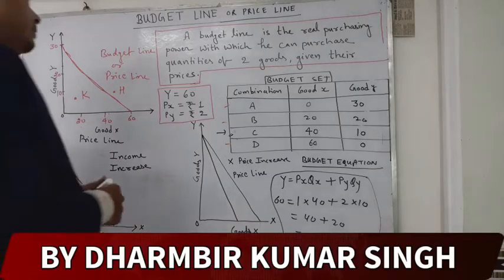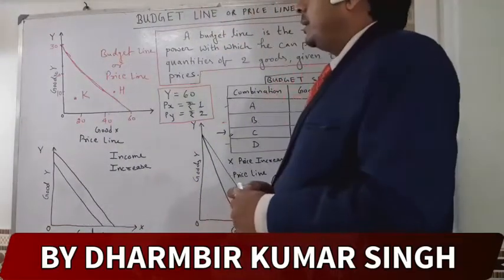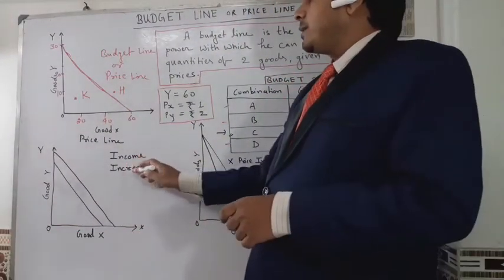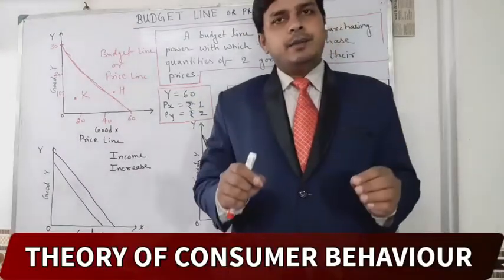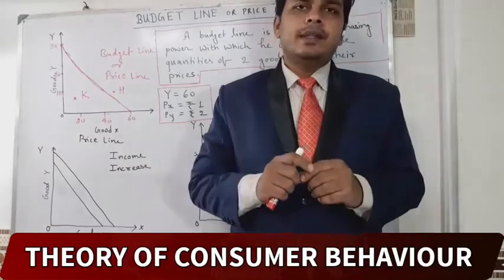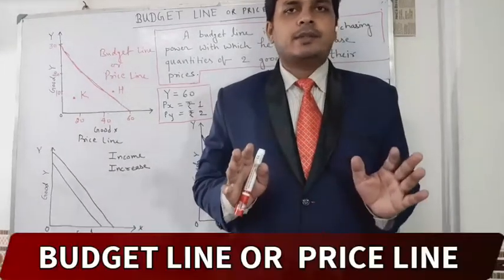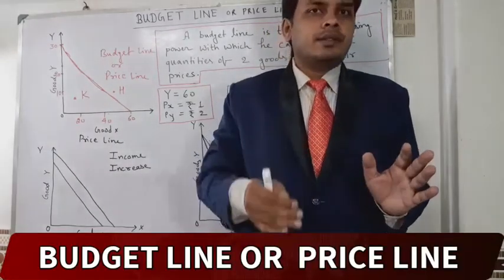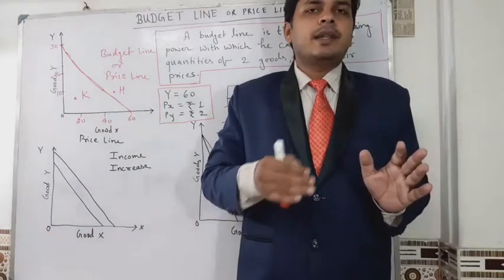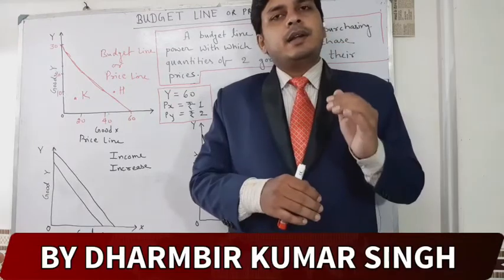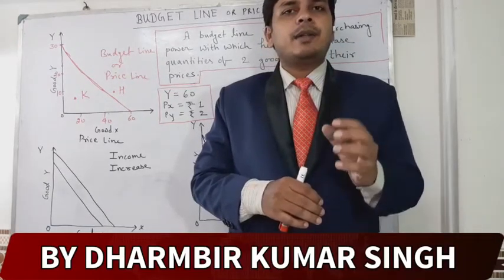Next, we will learn about an income increase. Suppose our income is 10,000, then I will have to purchase anything from the market within 10,000. If my income increases, and I am earning 1 lakh rupees per month, then my purchasing power will be high.